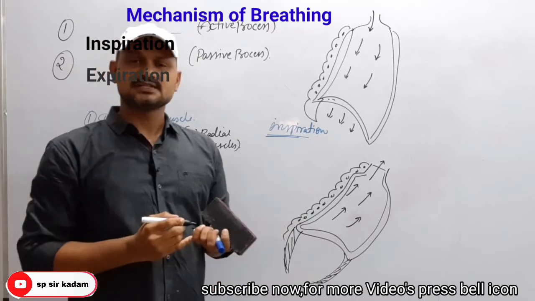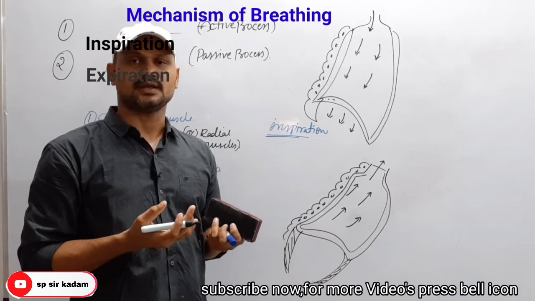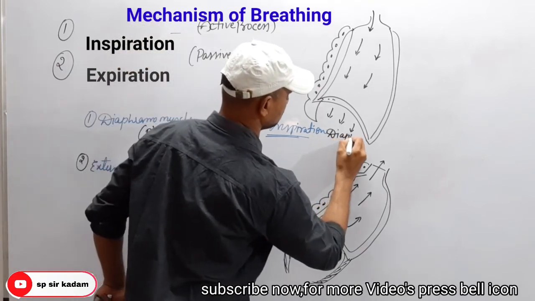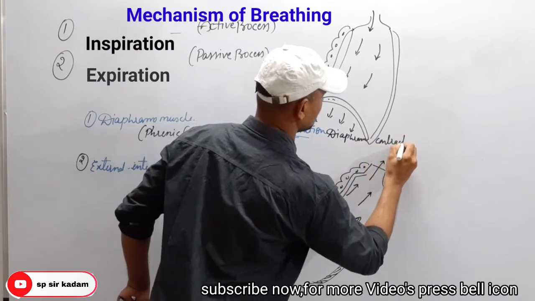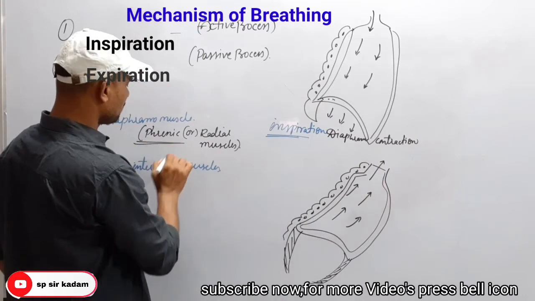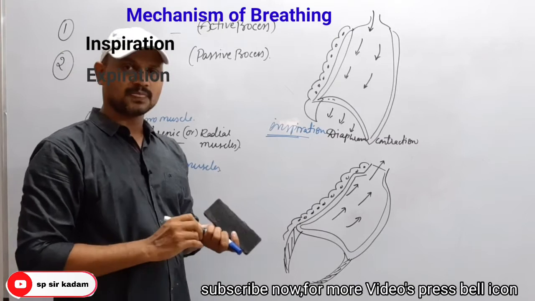undergo contraction. The contraction of which muscles? Diaphragm muscles, the phrenic or radial muscles.